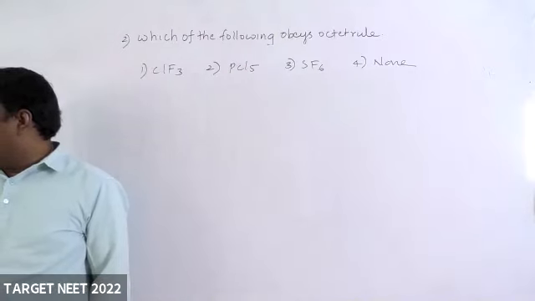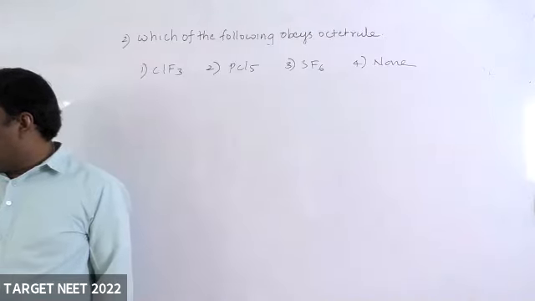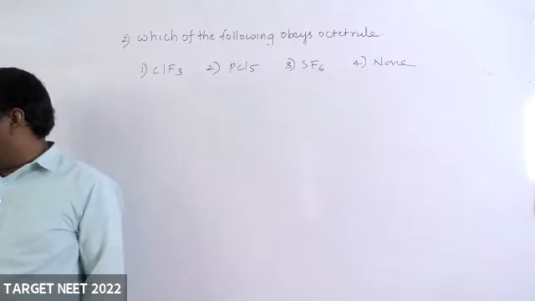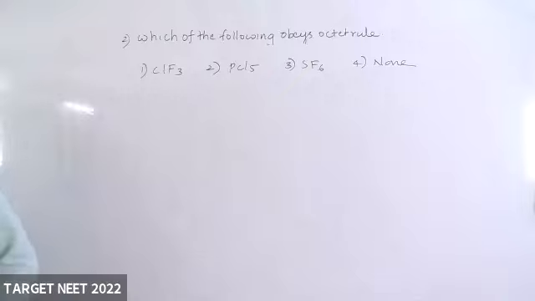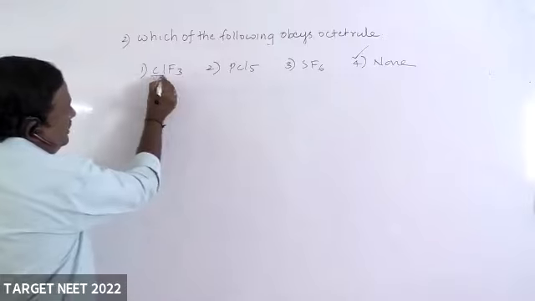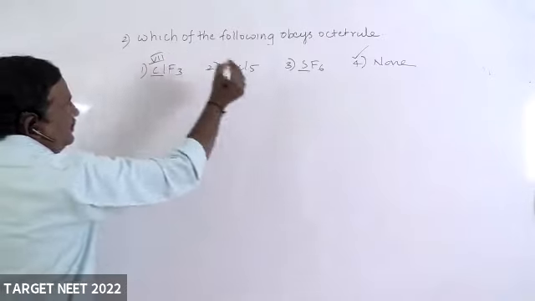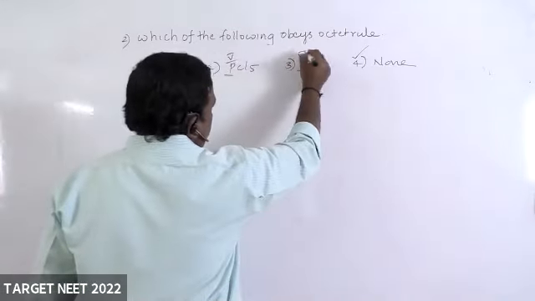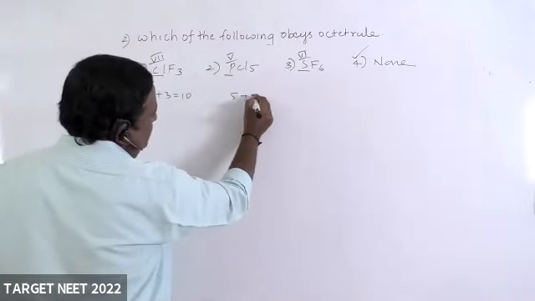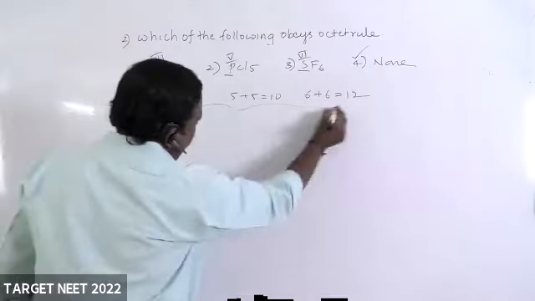Vaishnavi, Tanishka and some students are there. Very good, Aravind. Good students. Aravind, you are right. None is the answer. Here, how do you locate the central atom first? Okay. So here 7th group, here 5th group, here 6th group. 7 plus 3 fluorine atoms, 10. 5 plus 5, 10. 6 plus 6, 12. So all these are showing, Aravind, you are right.